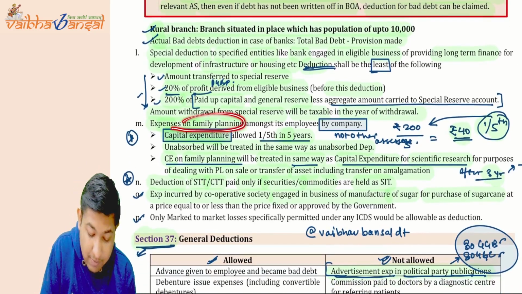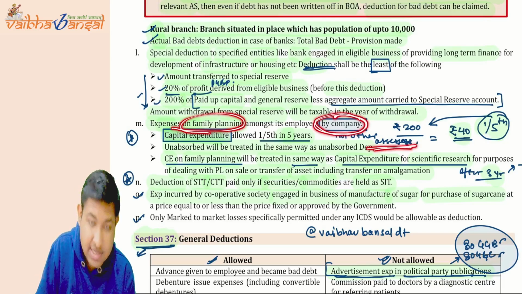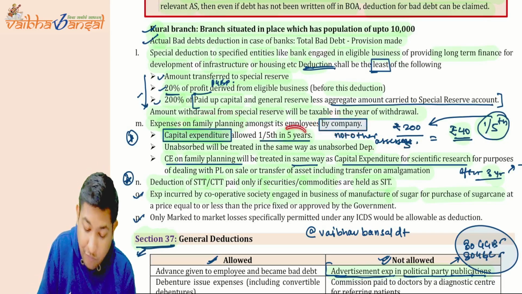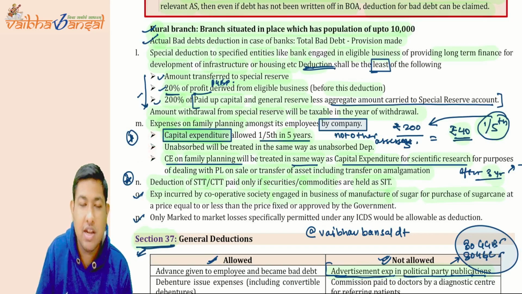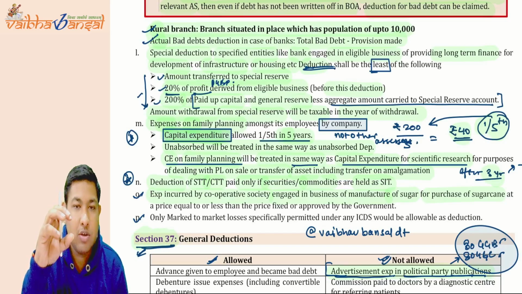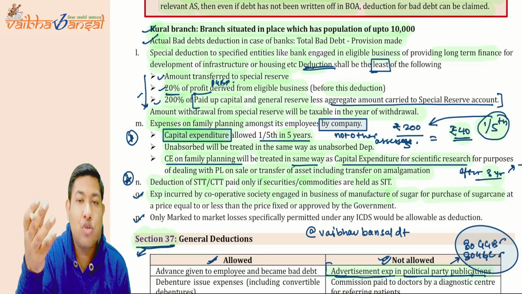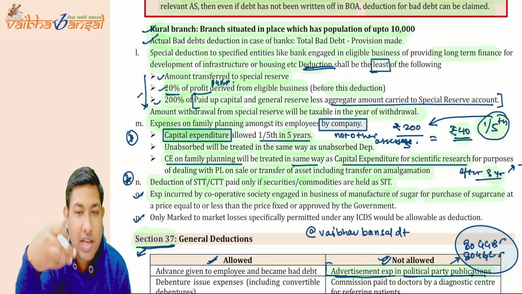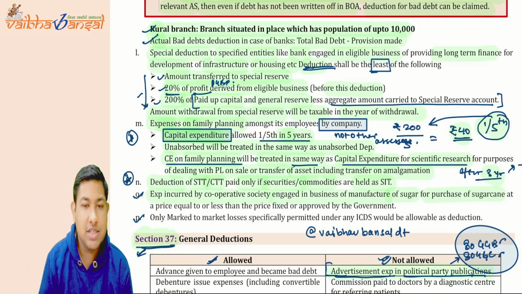Now, expenditure on family planning is only available to companies and not other assessees, and it will be available for 5 years. You have to take the deduction in 1/5th each year. This capital expenditure on family planning will be treated as good as unabsorbed depreciation, so you can carry it forward for an infinite number of years. I hope it is very much clear.